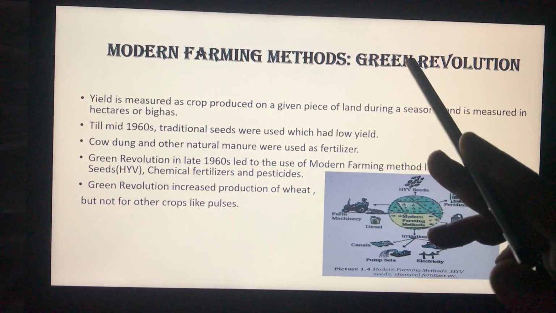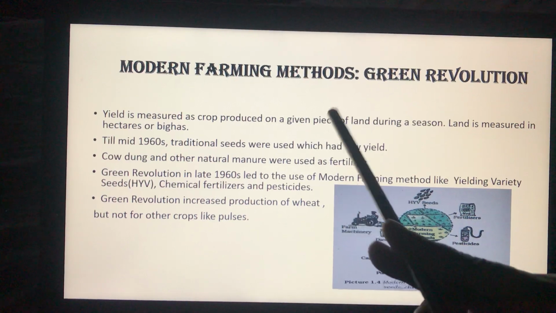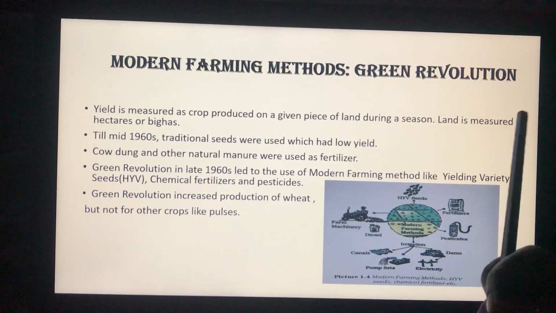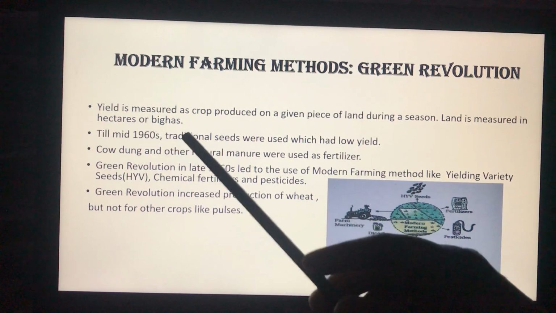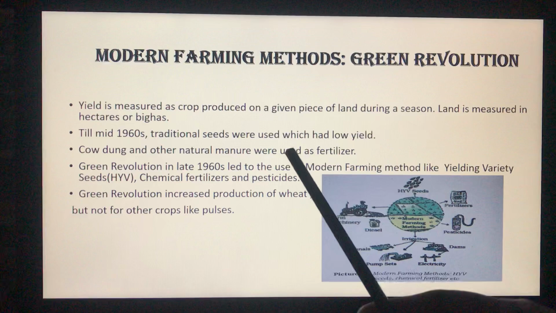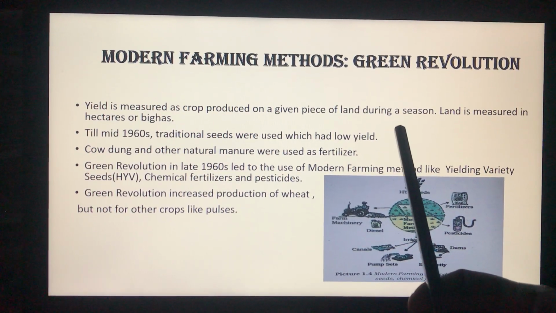Modern farming methods, green revolution. Yield is measured as crop produced on a given piece of land during a season. Primarily, land is measured either in hectares or in bighas. Till the mid 1960s, traditional seeds were used which had a low yield, or the total output was low.